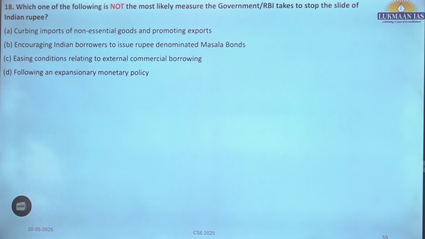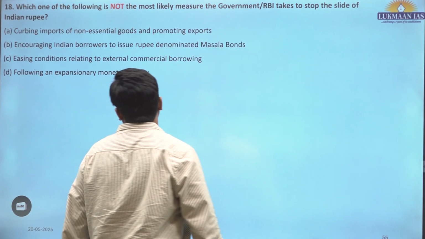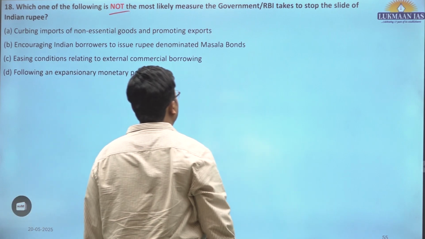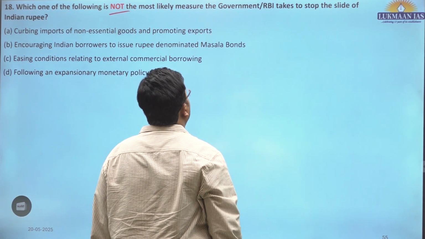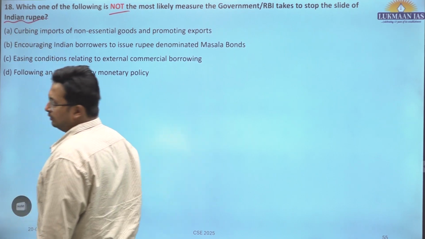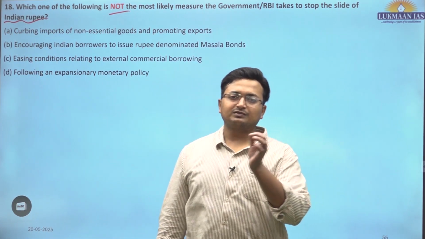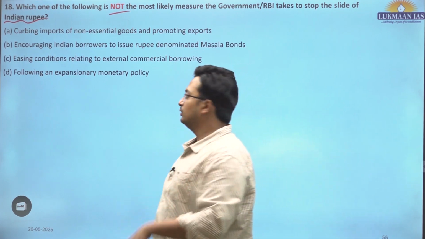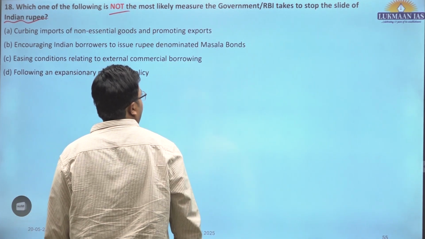The penultimate question. Which one of the following is not the most likely measure the government or RBI takes to stop the slide of the Indian rupee? So which of the steps will the government or RBI not take to stop the slide?